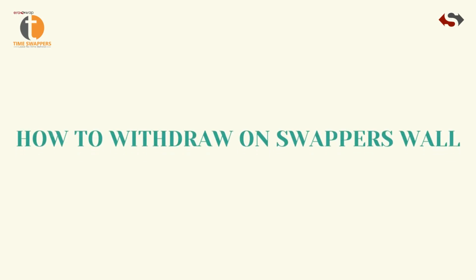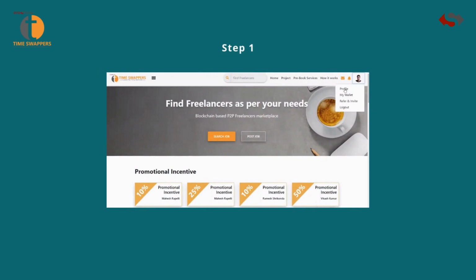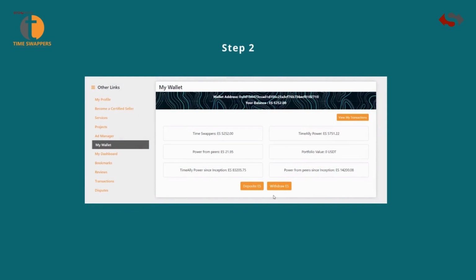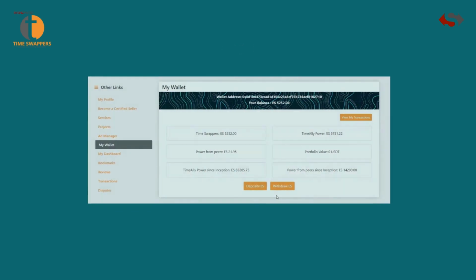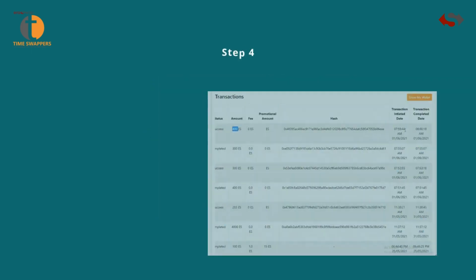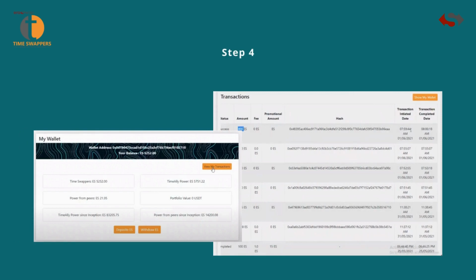How to withdraw on Swappers Wall. Step 1, go to my profile on TimeSwappers. Step 2, click on Withdraw under my wallet. Step 3, enter the amount. You can only enter a minimum of 250 ES. To view the detail of your withdraw and deposit transactions, click on View My Transactions under Wallet, or you can also check the transaction page of Swappers Wall.